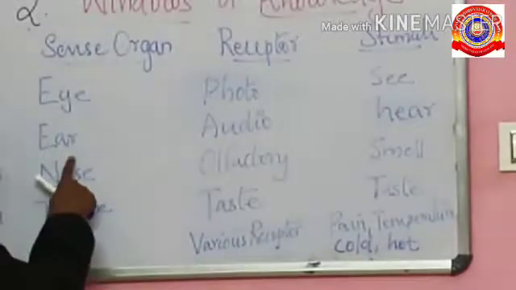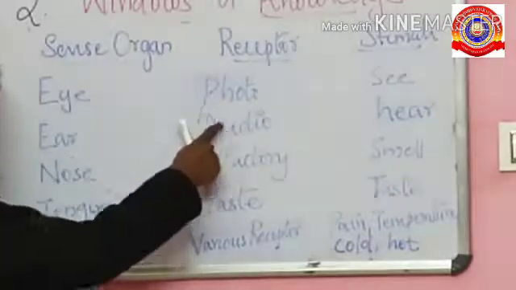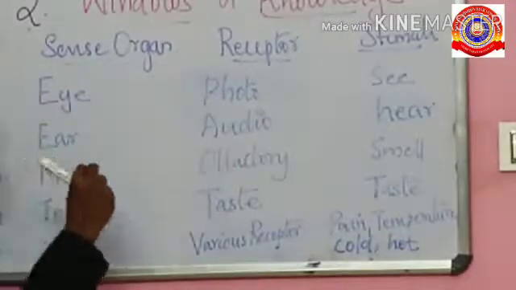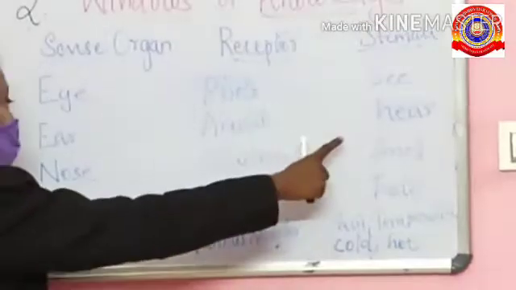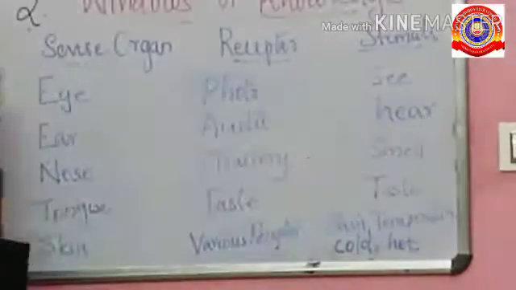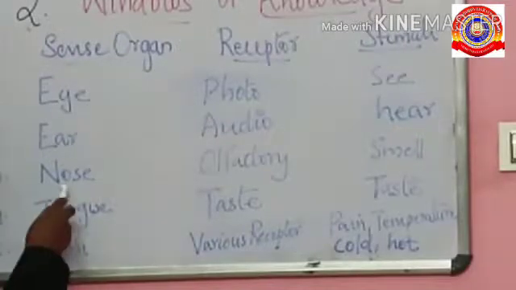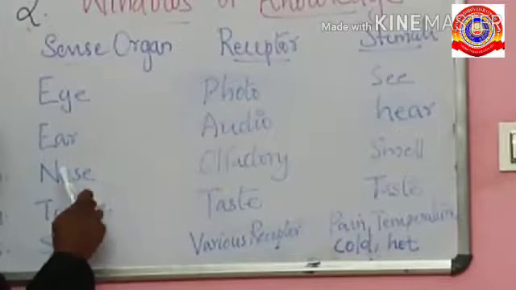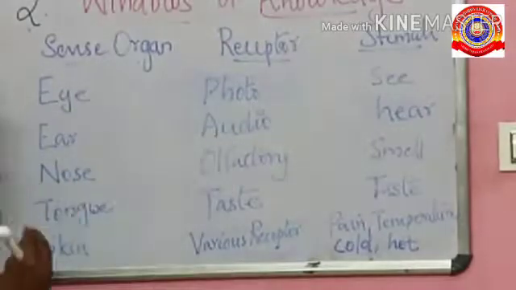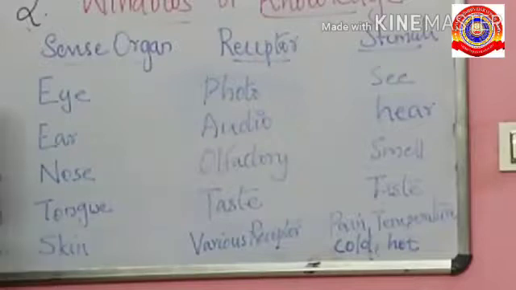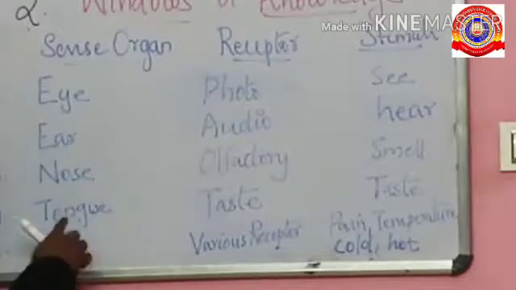Second one is the ear. The receptor present in the ear is audio. Audio means sound. So, the receptor present in the ear is an auditory receptor. Next is the nose. The receptor present in the nose is the olfactory receptor, and here we can detect the smell.